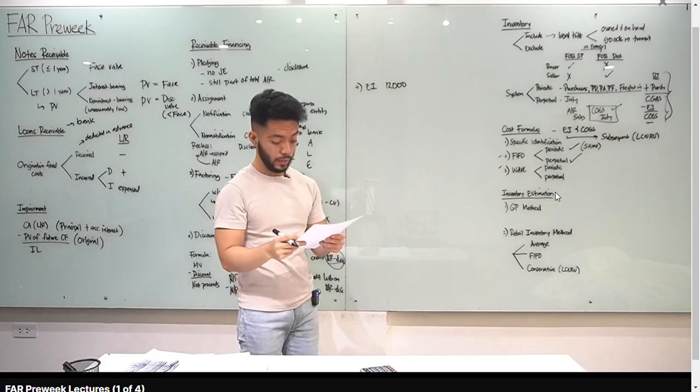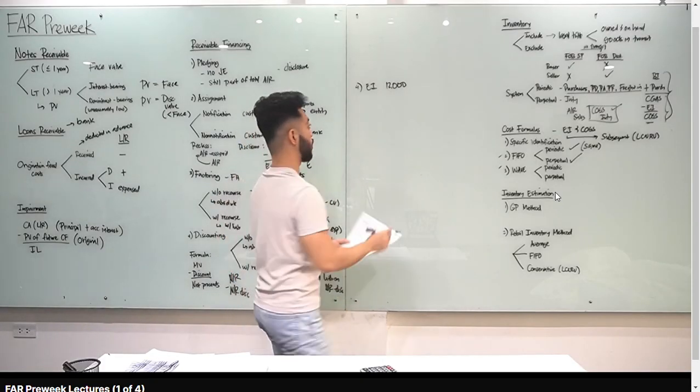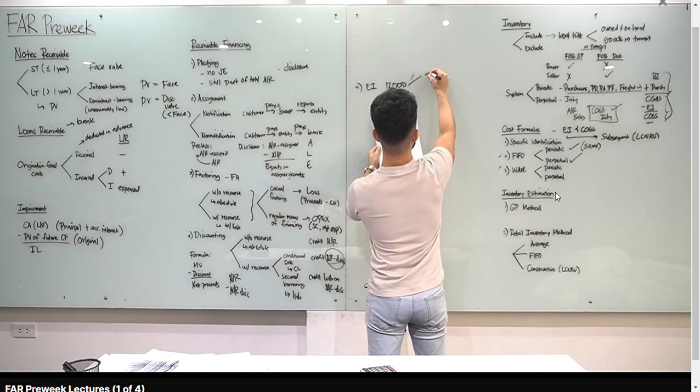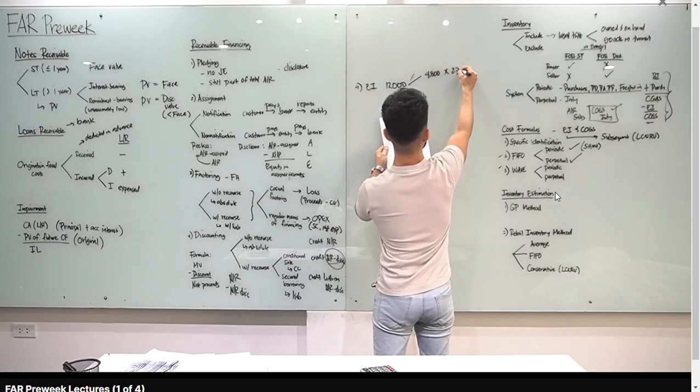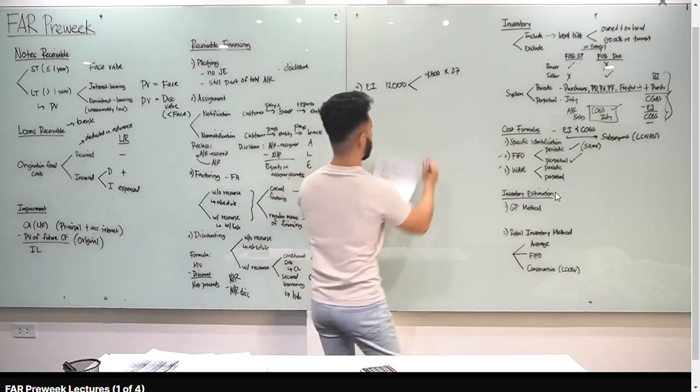And then, sabi dyan, FIFO daw. So, ibig sabihin, yung most recent purchases natin, yun yung basis for ending inventory. So, ang gagawin ko dyan, class, tingnan natin. Yung most recent purchase natin is 4,800 units. How much yung bili natin dyan? 27, tama? Yung balance dyan, 12,000 minus 4,800, you have 7,200.